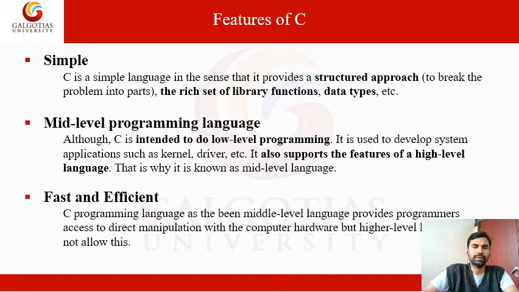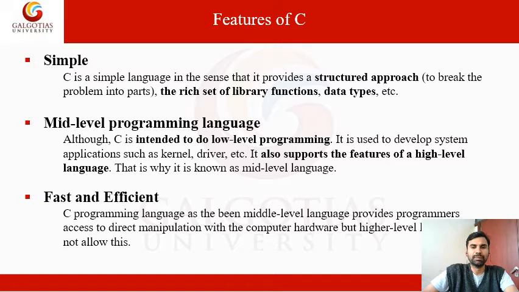The term low level programming language refers to machine level language. There is no structure; all the code is written only in zeros and ones. This is called the low level language, or machine language.